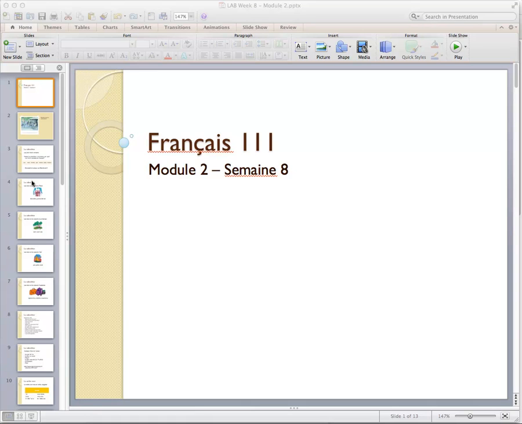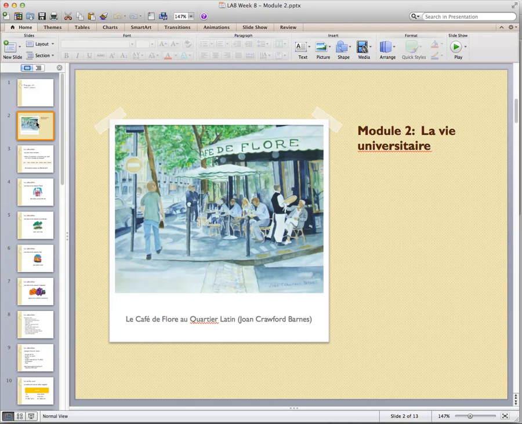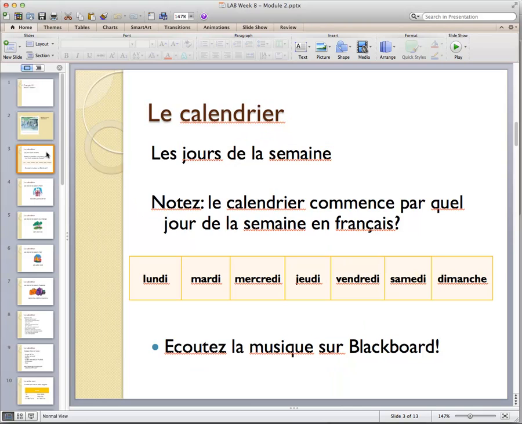Welcome to the 8th week of our class. We're halfway through Module 2 and halfway through the semester. This week, as we continue our work in Module 2, La vie universitaire, we'll be learning the days of the week, the months of the year, some common date expressions, and also this week we'll be talking about the irregular verb avoir. Let's start out with the days of the week.